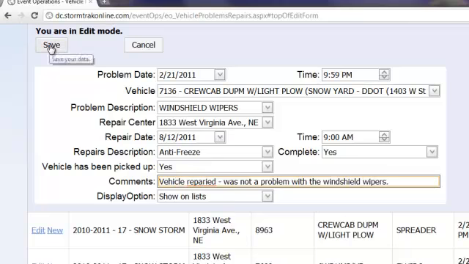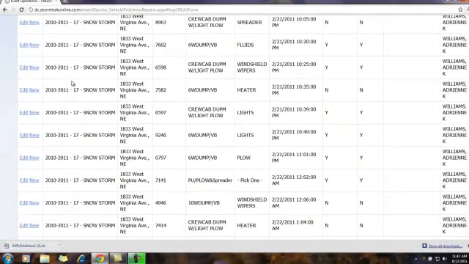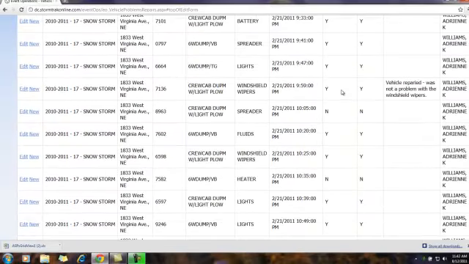And click on Save. You have now returned the vehicle back to the fleet, making it available to the driver.